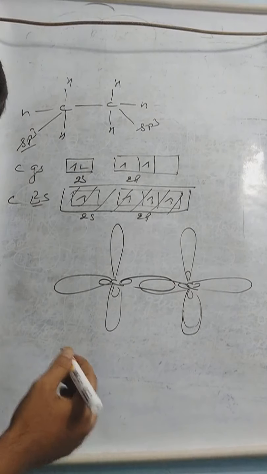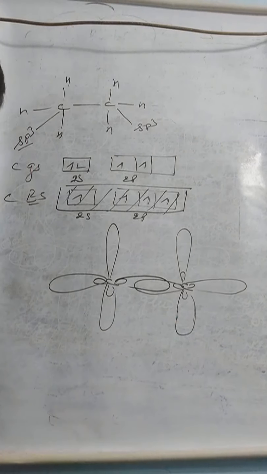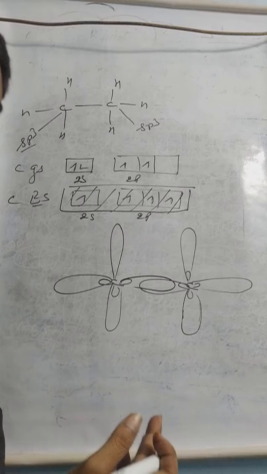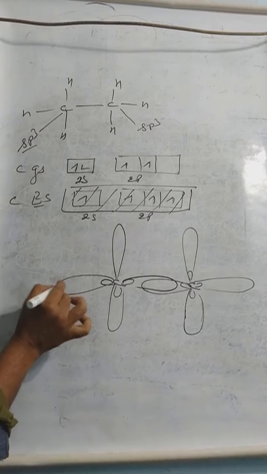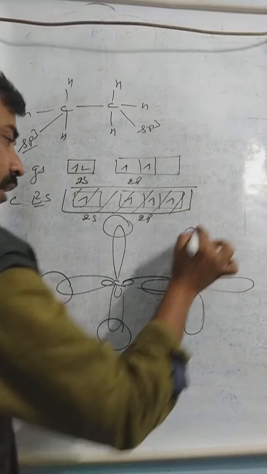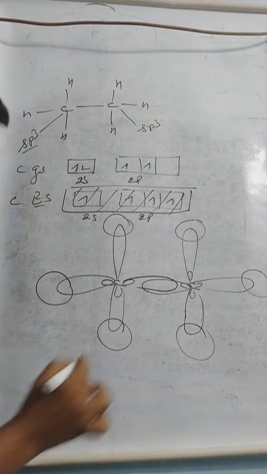And what about the hydrogen? The hydrogen will make the bond with its unhybridized s subshell. And what will be the shape of the s subshell? That must be spherical. So this is the hydrogen s subshell, again and again. What is the nature of the bond?